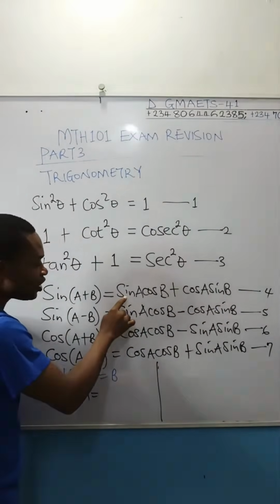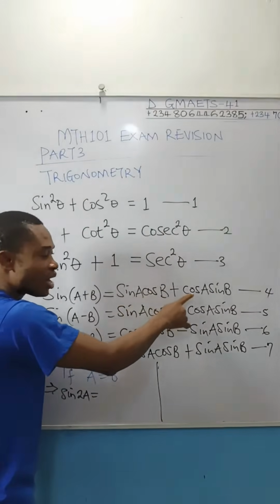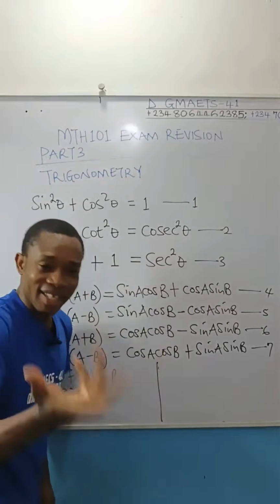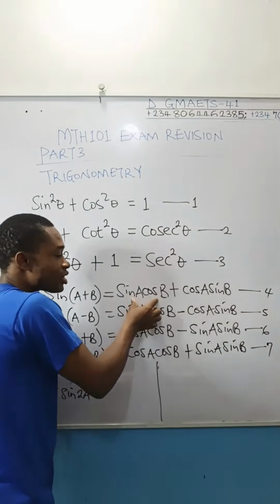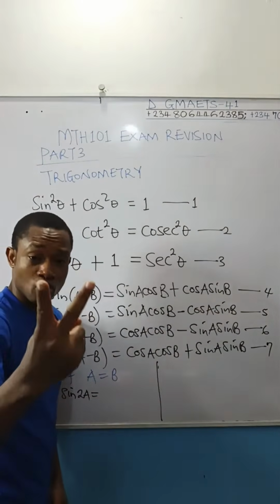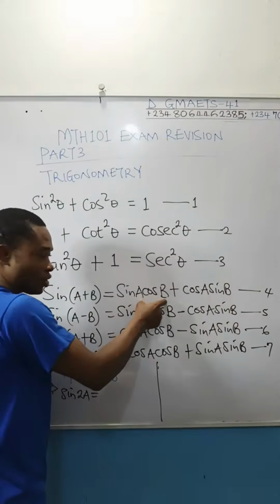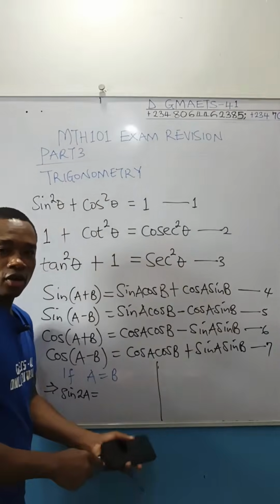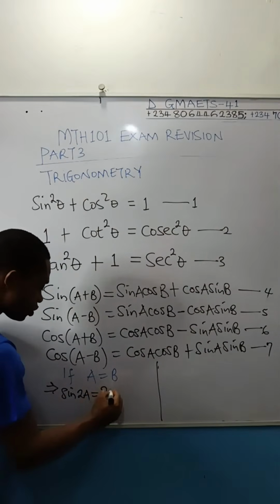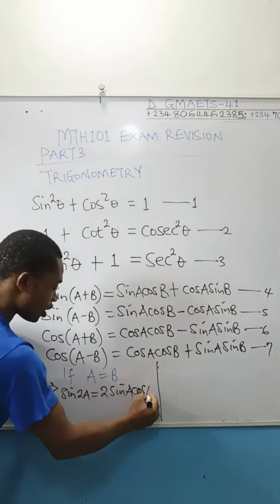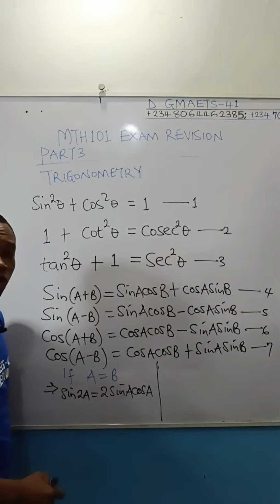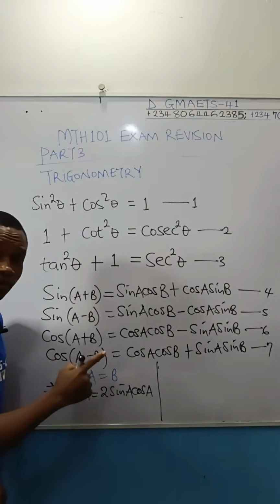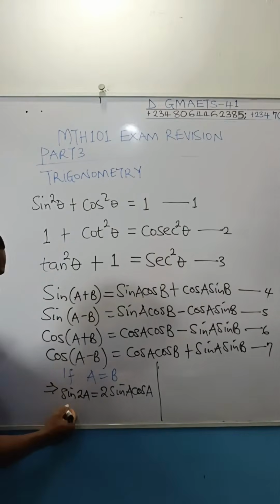Now observe something here. If this is sine A cos A, and this one is cos A sine A, it means that this term and this term are exactly the same thing. It's just like somebody telling you add x plus x. If you add it, you're going to get 2x. So if I have sine A cos A plus cos A sine A, it's going to be twice of that sine A cos A. So this is going to give us 2 times sine A cos A. This becomes the format of equation 4. And I can call this equation 4A. Take notes. I can call it equation what? 4A. Now let us move on to the second one.